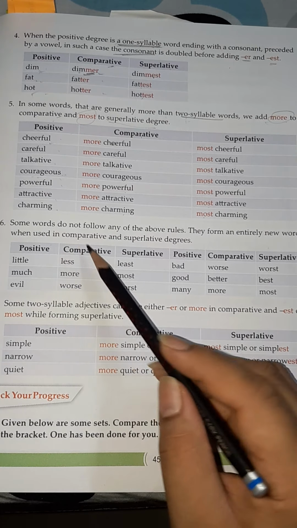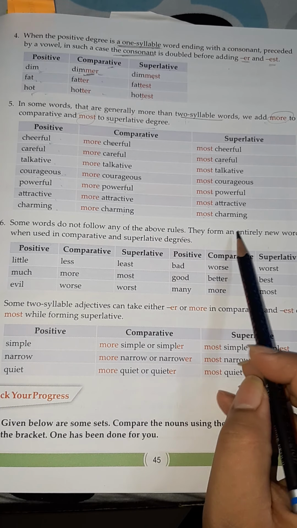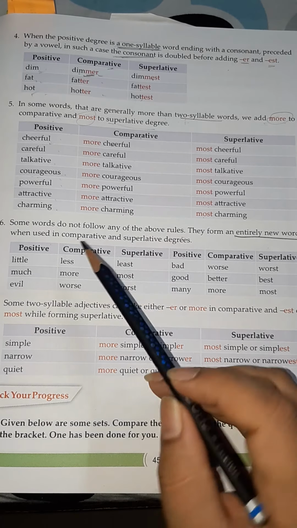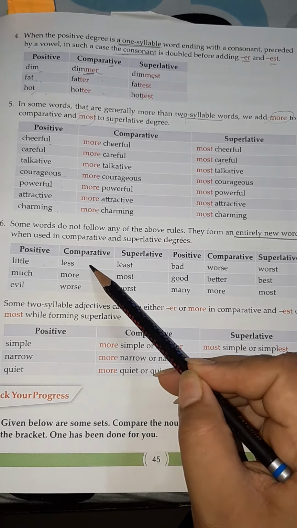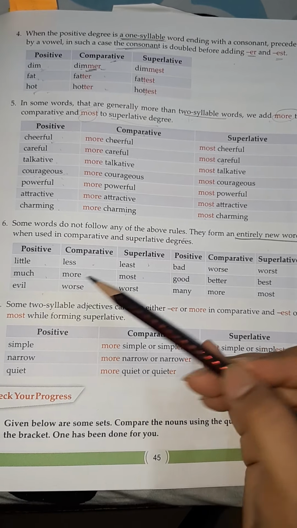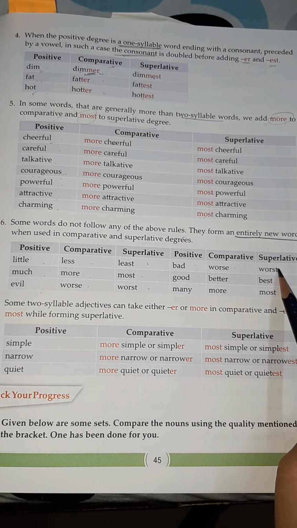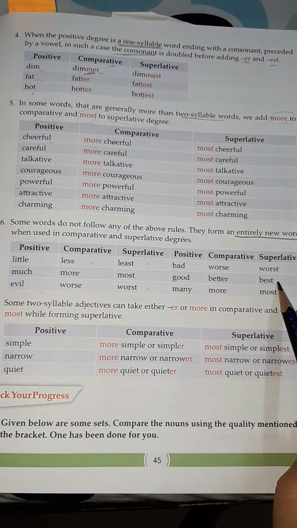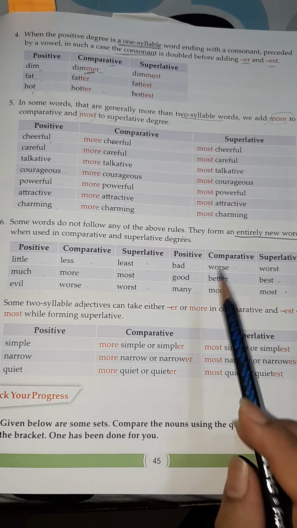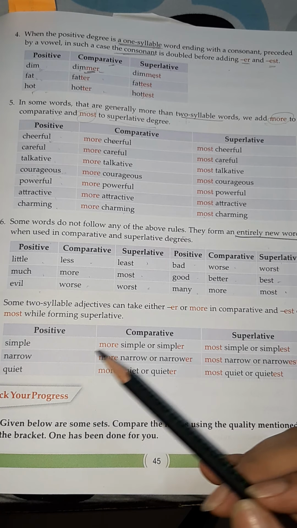Rule number 6 says that some words do not follow any of the above rules. They form entirely new words for the comparative and the superlative degrees. For example, little, less, least, much, more, most, evil, worse, worst, bad, worse, worst, good, better, best, many, more, most. Here altogether there is a new word for the comparative and superlative degrees of adjectives.